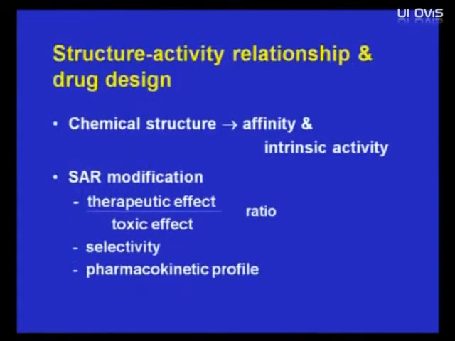Now, the most important part of the drug that determines the affinity and intrinsic activity is the chemical structure. By modification of the structure of the drug, we can modify the therapeutic effect and toxic effect ratio, we can determine selectivity, and we also can change the pharmacokinetic profile into a favorable one.